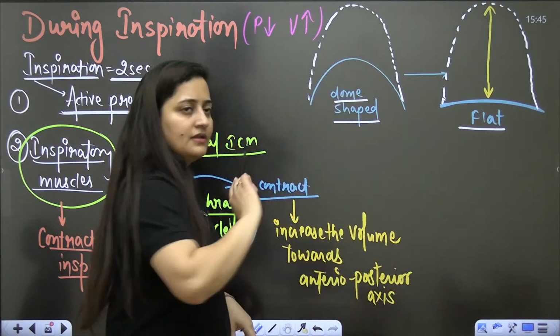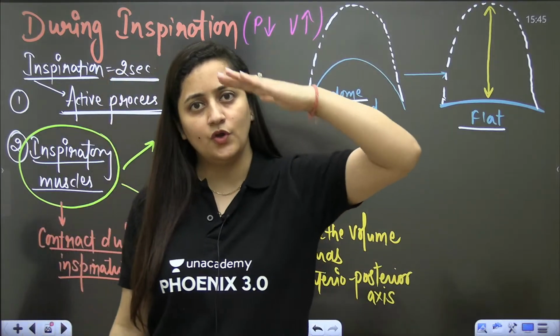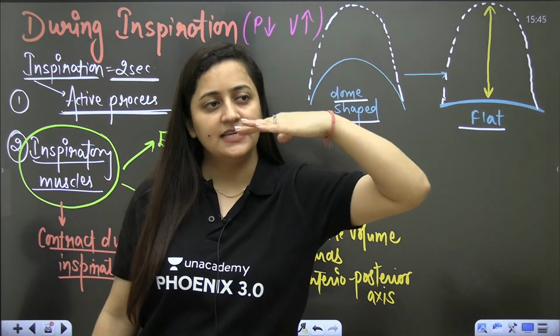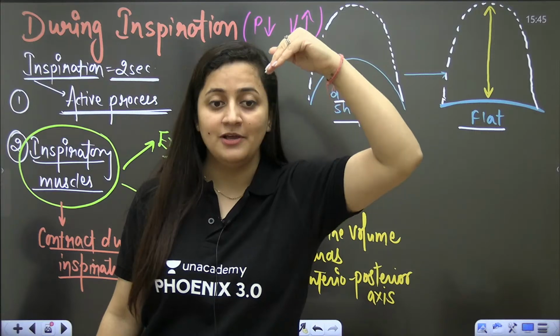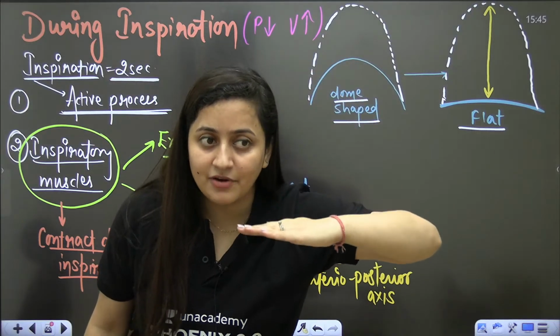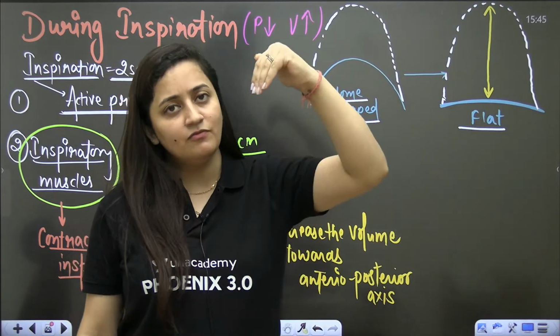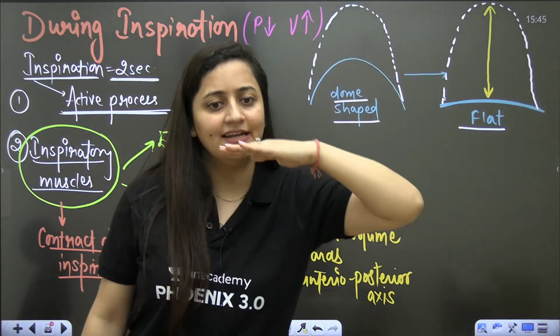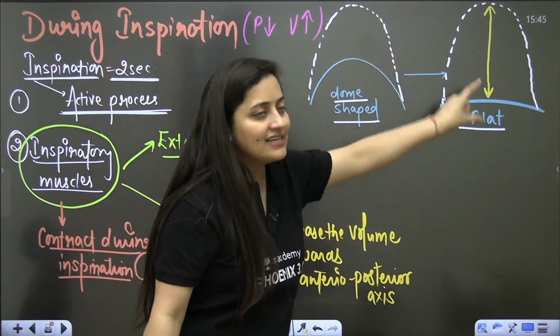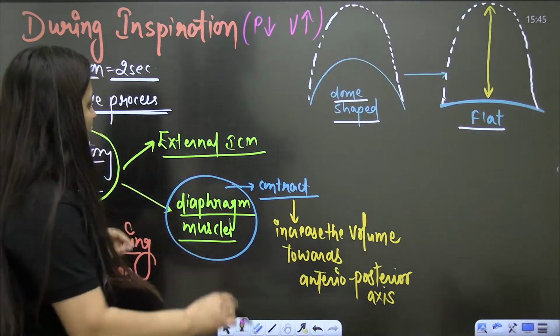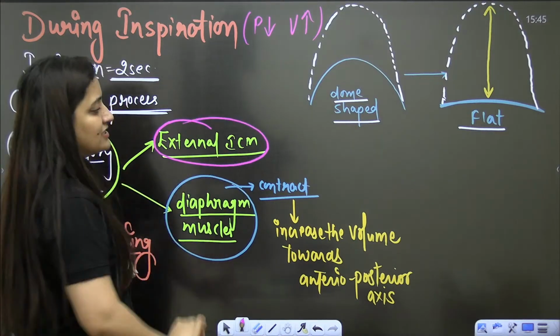Now, the first step: the diaphragm was dome shaped. When the muscles contract, the diaphragm will become flat. That is going to happen in inspiration. Now, what about the external intercostal muscles?